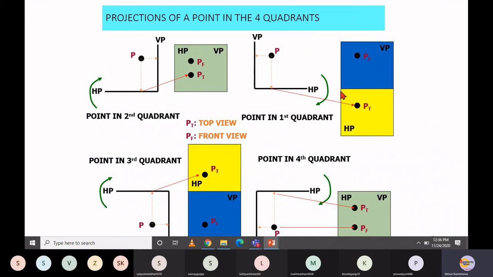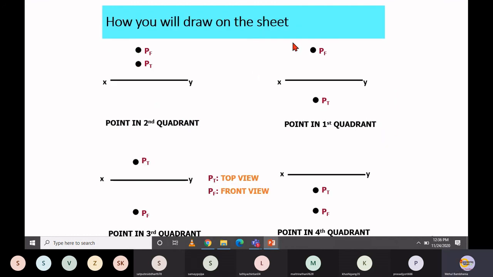Now you just look at this diagram. Here in this case, if the point P is located over here, the front view position is exactly in the vertical plane with reference to the XY line. It has a certain distance, right? So in the same way, what you have to do, this is the XY line. First you need to make an XY line. With reference to the XY line, you have to put the front view position of that point P somewhere in the vertical plane.